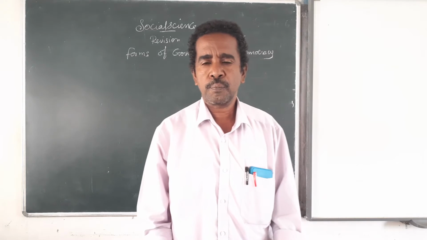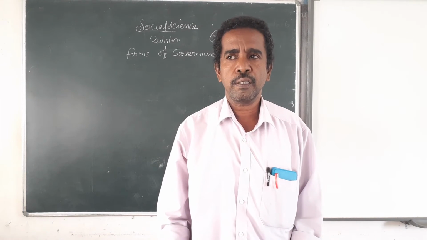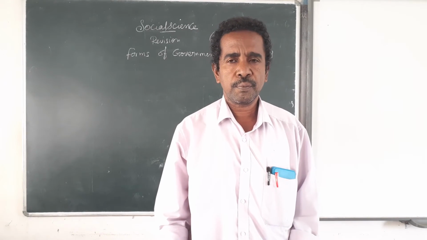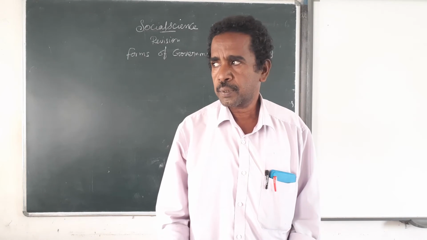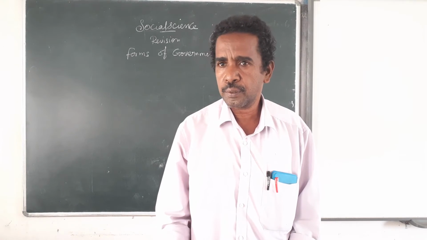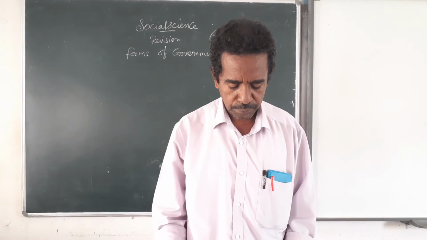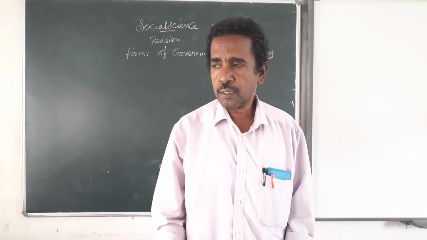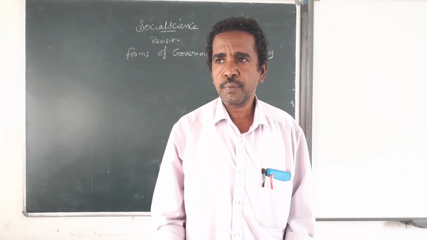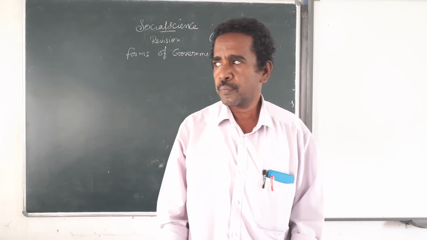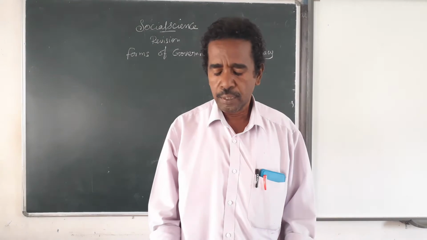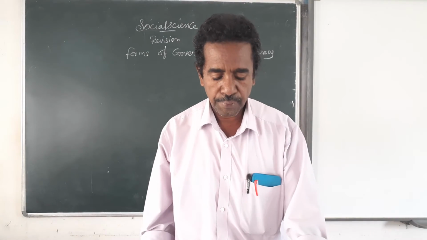Lok Sabha is a powerful house because all the members of the Lok Sabha are elected by the people and represented in the Lok Sabha, so it is powerful. Rajya Sabha is not a powerful house because its members are not directly elected by the people, they are nominated. So it is not powerful.